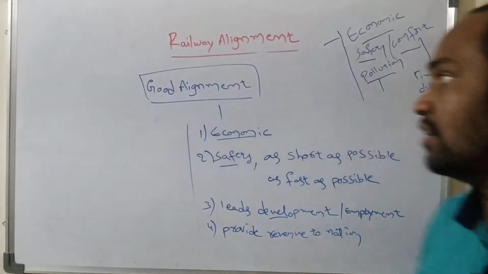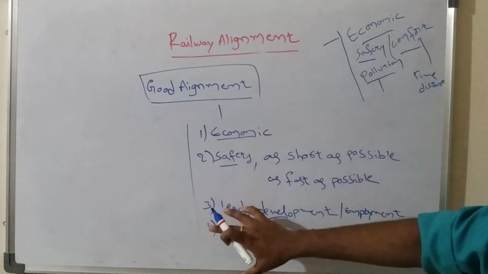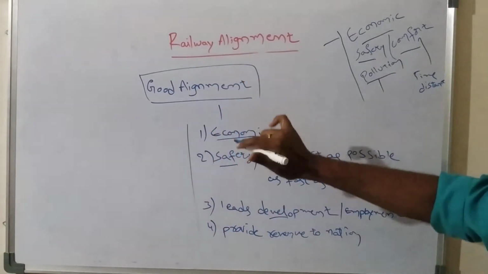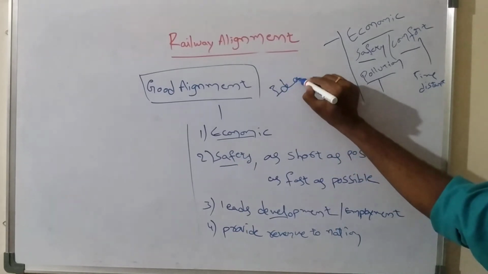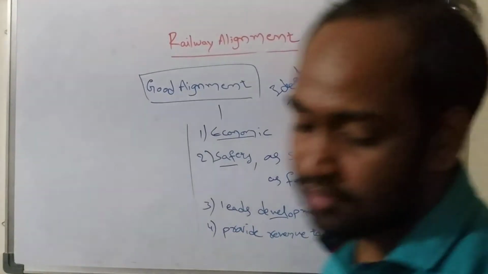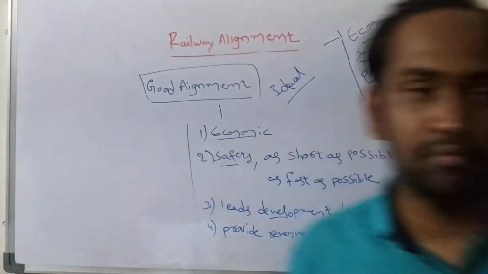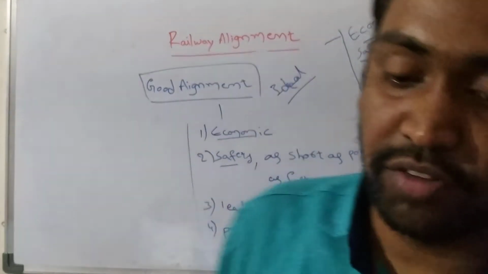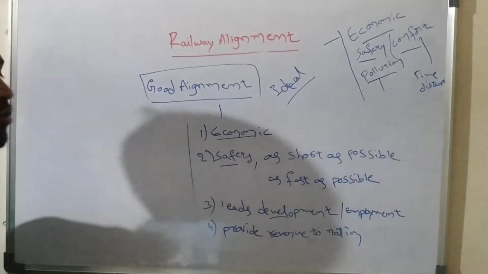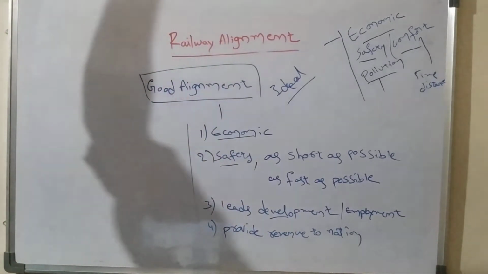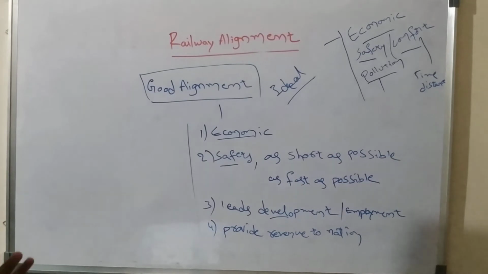If any railway track contains all these things, then we can say that the alignment of the railway track is called a good alignment or ideal alignment. And one more thing we should remember, that before choosing any railway alignment or before starting its construction, the railway project should have a purpose.